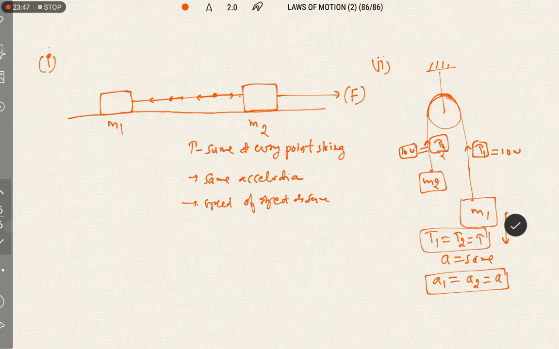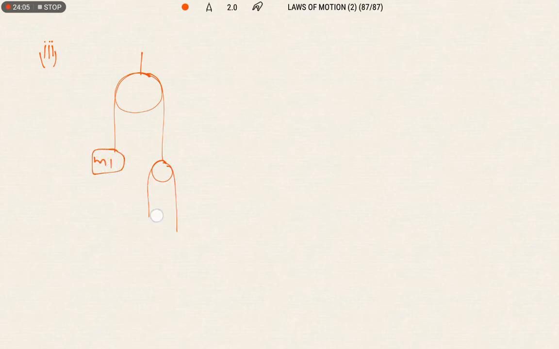Now suppose the system is connected like this, so we have one more pulley here, with M1, M2, M3. This is the system given to you. How many pulleys are there? In total 2 pulleys are there, pulley 1 and pulley 2. How many strings are there? So string 1.